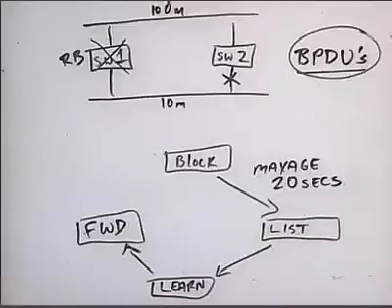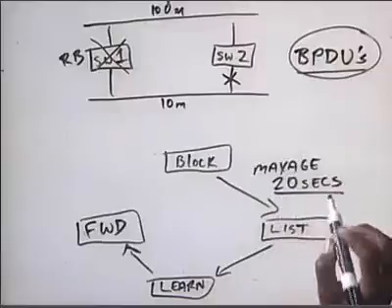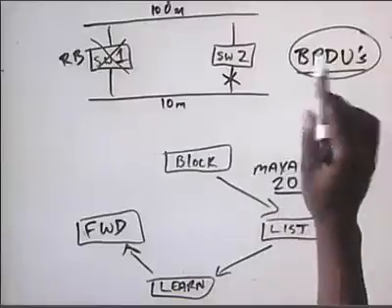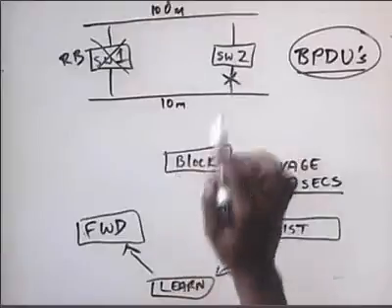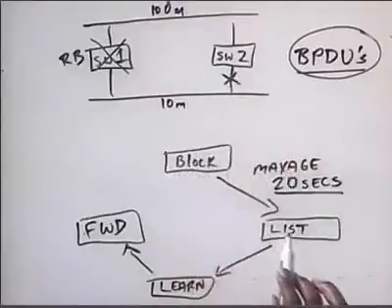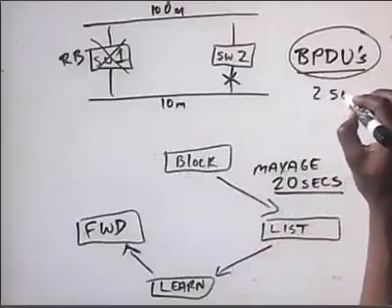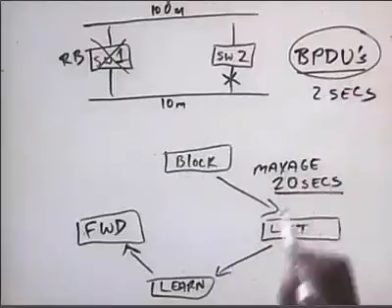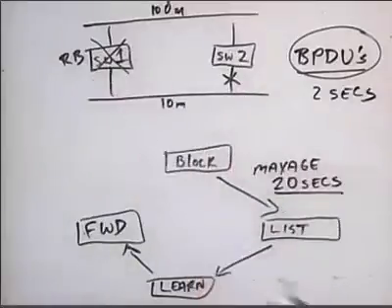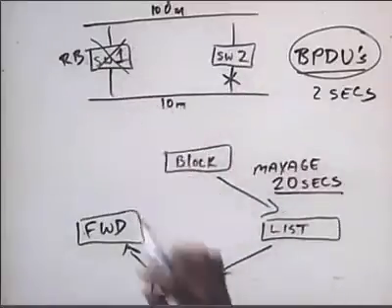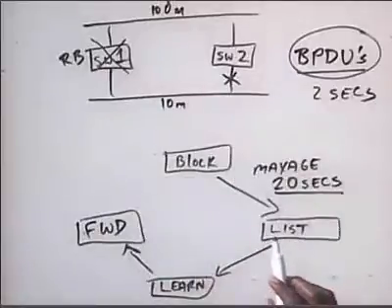How many bippy-doos would have to be missed for a port to transition from blocking to listening state? That's correct. 10 bippy-doos would have to be missed in order for this port to transition from blocking to listening state. Because the bippy-doos are sent every 2 seconds, 10 bippy-doos are missed. Now this switch 2 knows that switch 1 is down or there's some type of communication problem. And so this port transitions to listening state.